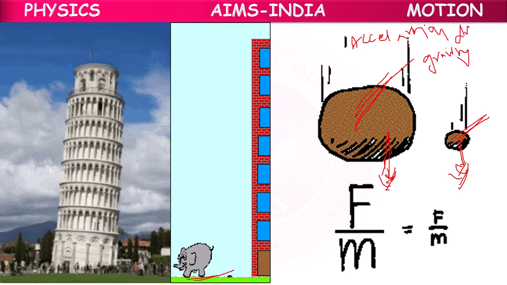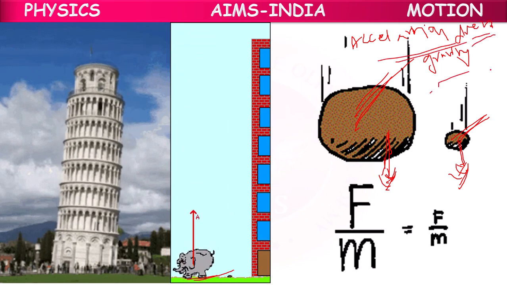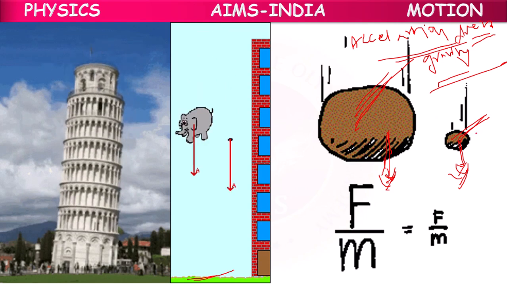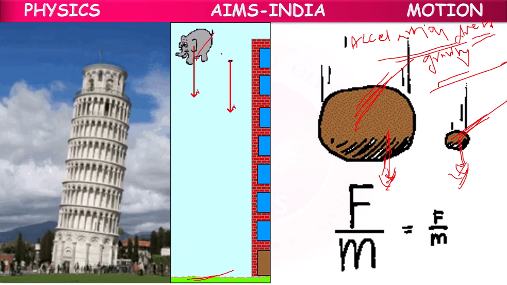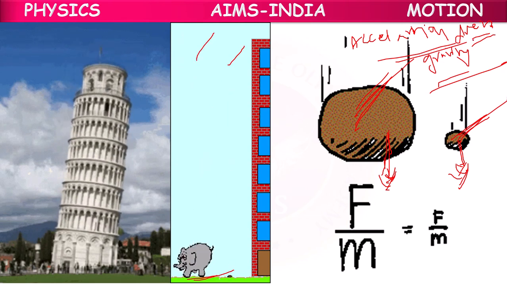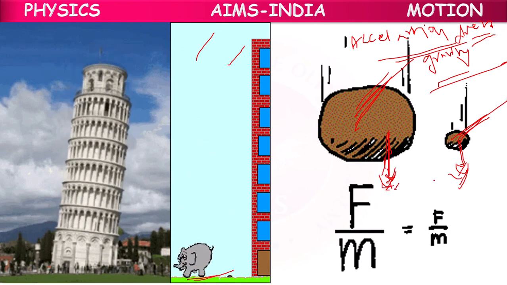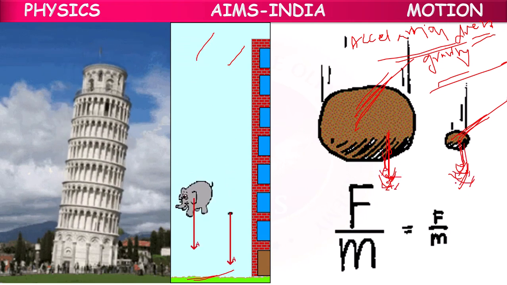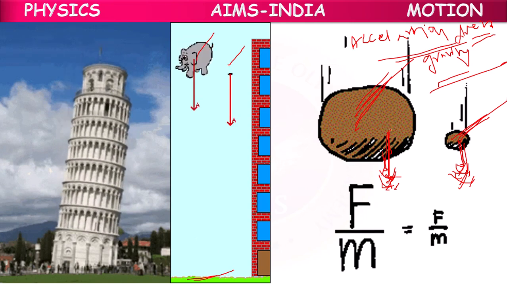Acceleration due to gravity we can call it. Acceleration due to gravity will be created in the larger stone and smaller stone, or elephant and feather. In both of them, acceleration due to gravity will be created. So their velocity will increase, and they start falling towards the ground.